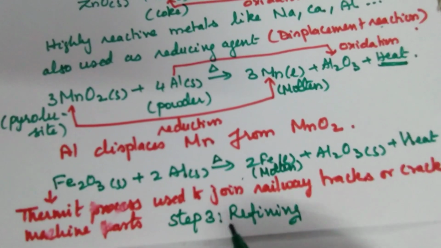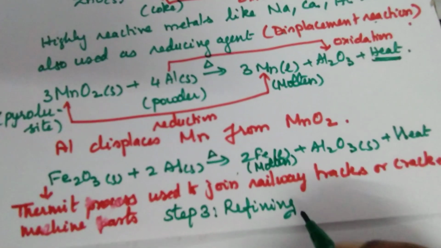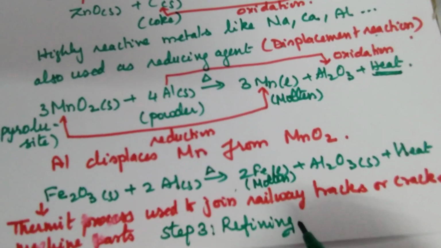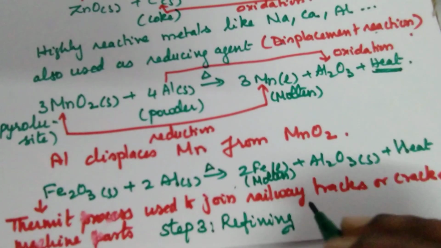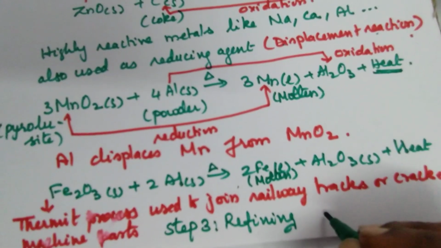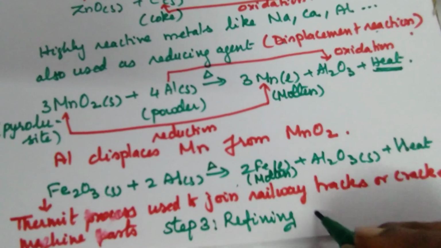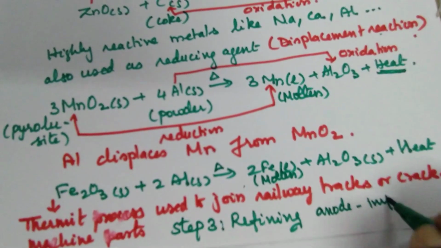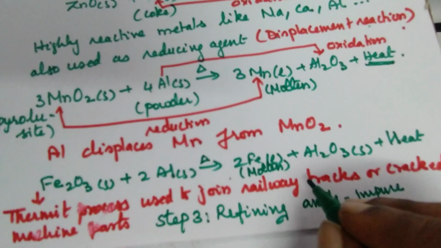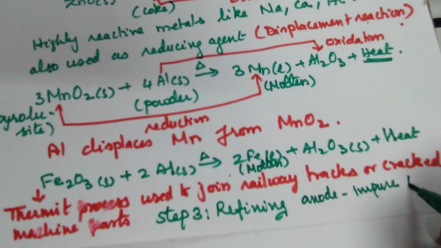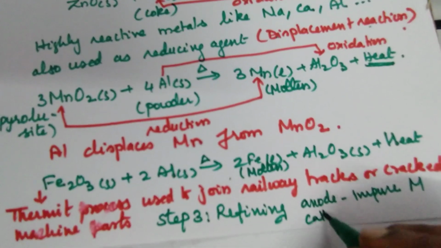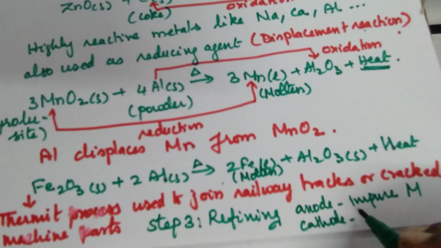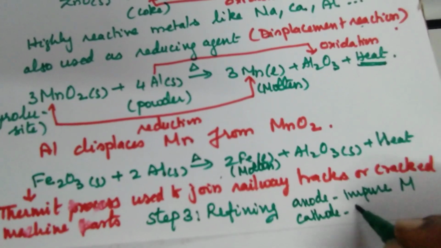The third step is refining. We have seen electrolytic refining. In electrolytic refining, the anode is impure metal, which we have got from the above process, the cathode is pure metal, and the electrolyte is a salt solution of the metal.